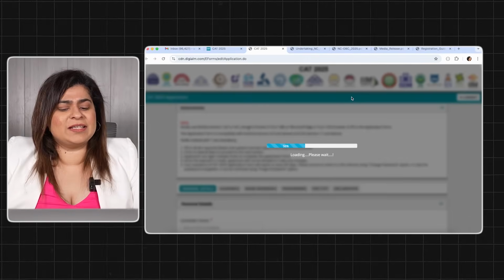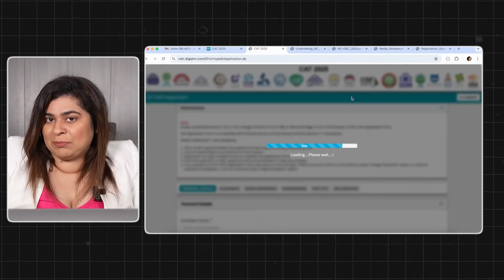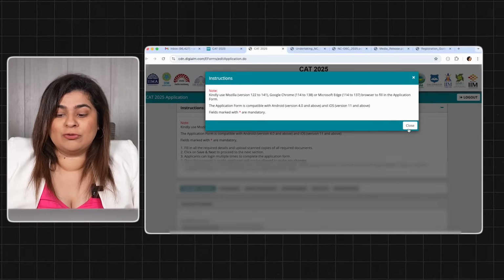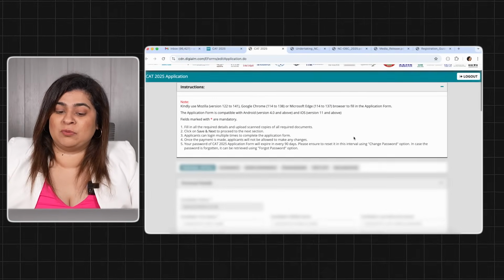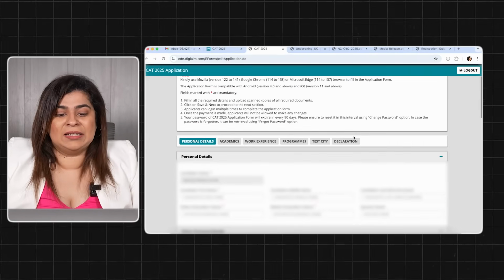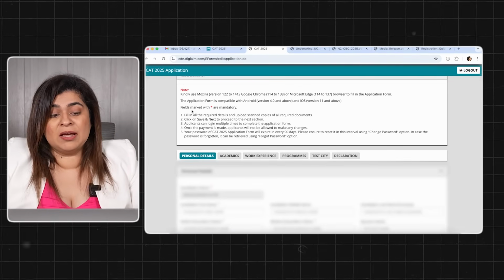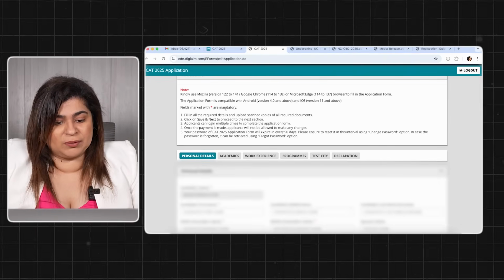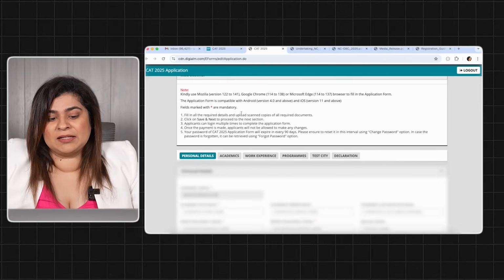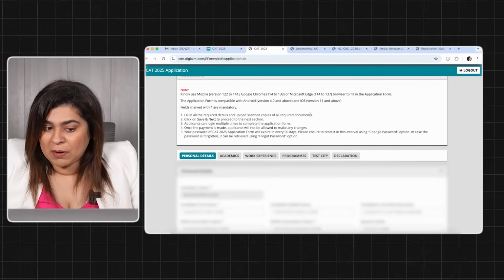Would take another 30 seconds probably to load the complete application form. Make sure you are still using the same browsers with which you had registered. Okay. Now in the application form, they have certain things which they have mentioned. Fields marked which are mandatory. Fill in all the required details and upload the scanned copy of all the required documents.